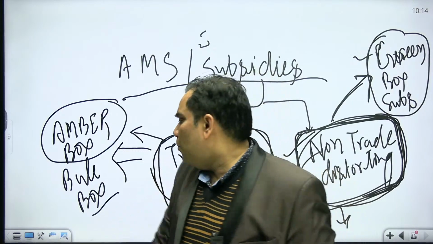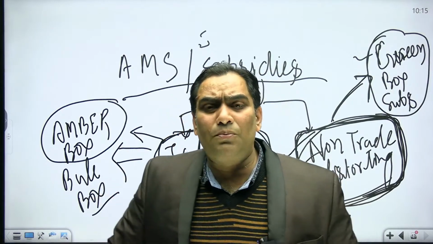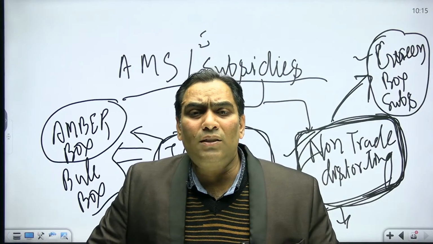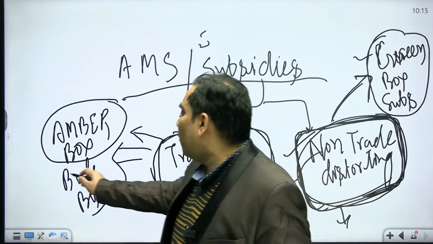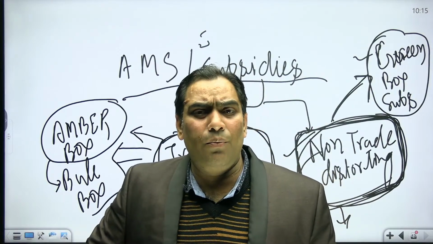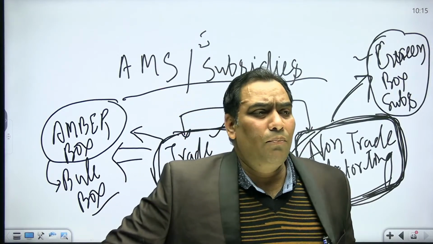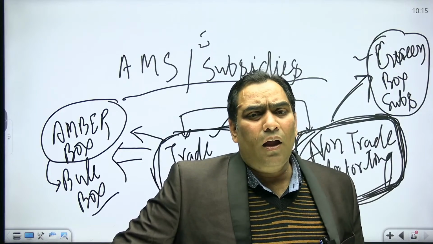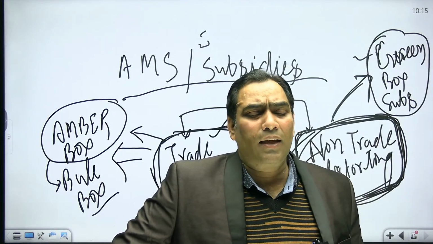And the other is blue box subsidy. Blue box subsidy is a type of amber box subsidy only, but with a condition. Don't worry, we will discuss what it means, and we will understand it with an example as well.